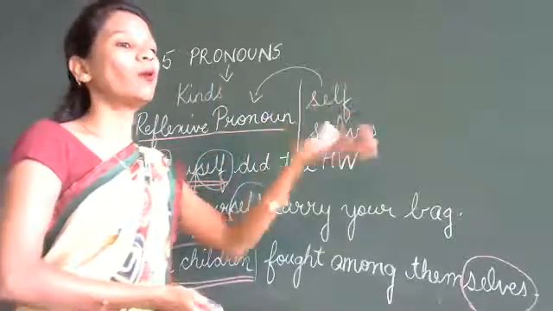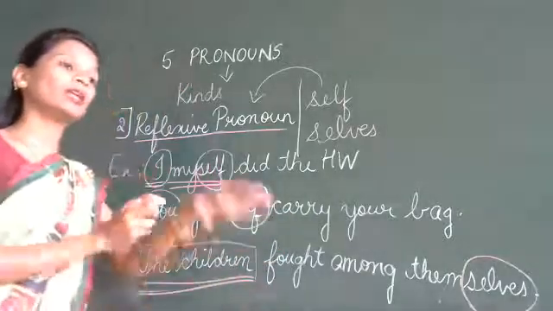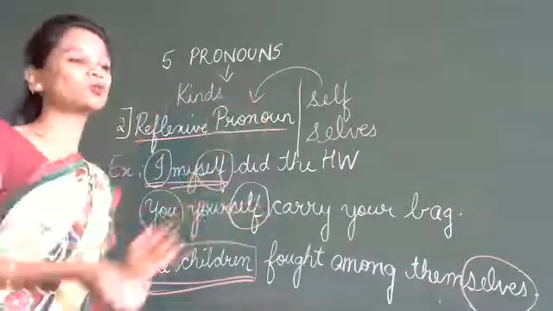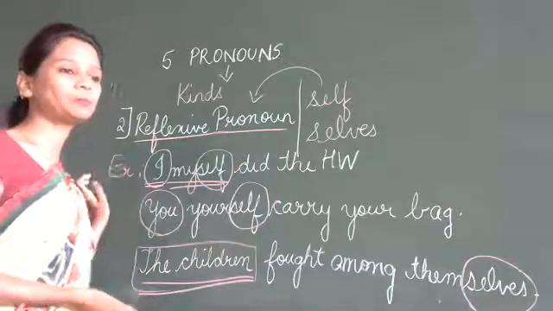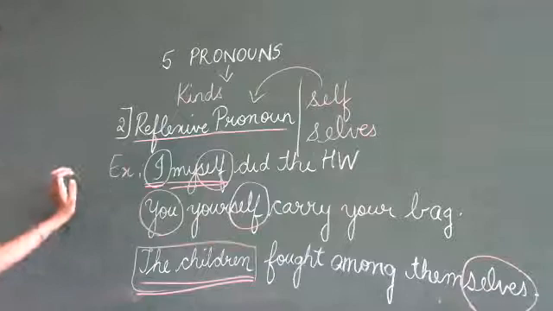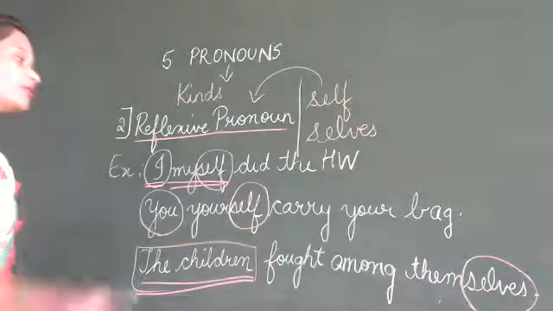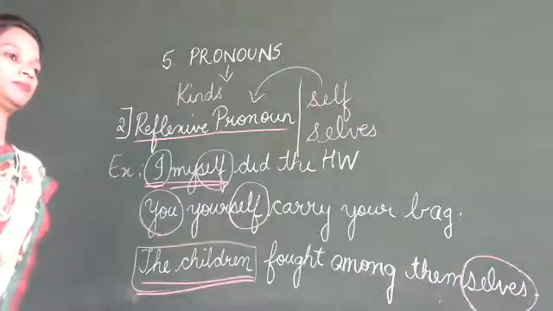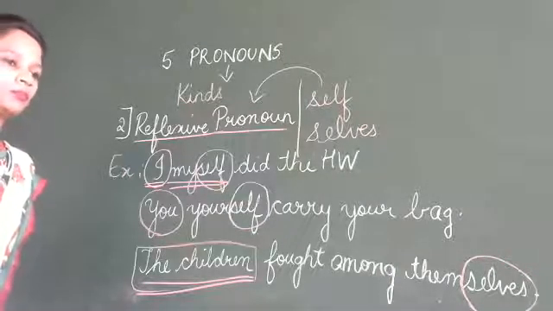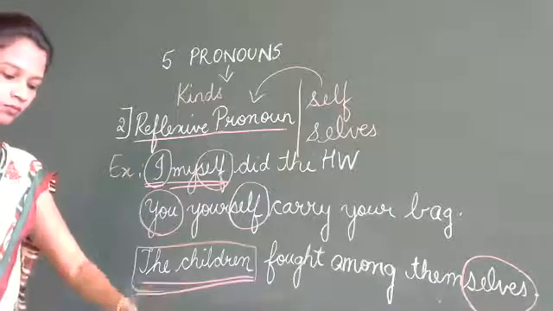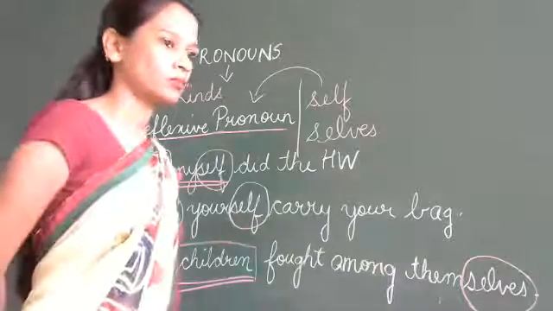They themselves went to the garden. They themselves means who? They by themselves went to the garden. Can you give me an example, children? Can you give me an example of reflexive pronouns? The child himself got to the school.